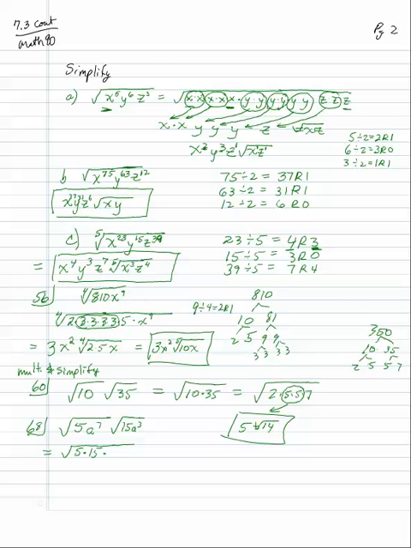A to the 7th times a to the 3rd, I'm going to go ahead and use exponent rules and make that a to the 10th. And then with the numbers, I'm going to factor them out. 5 times 15 is 5 times 5 times 3. So I know 5 is going to come out, and I'm going to go 10 divided by 2 is 5, remainder 0. So I'm going to get a 5 comes out, a to the 5th, remainder 0, and then all I got left inside is square root of 3. So that's my simplified answer.